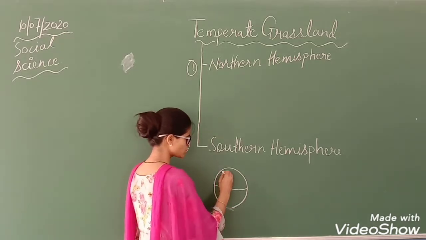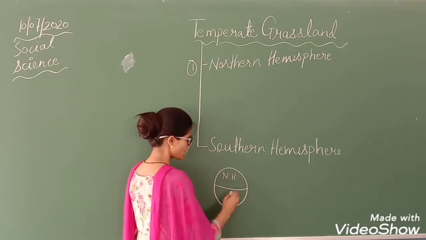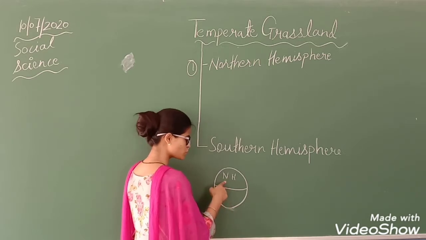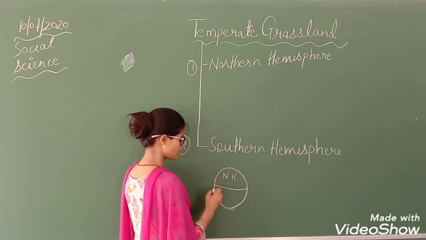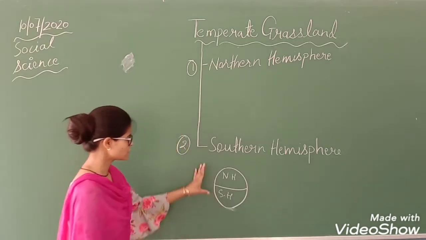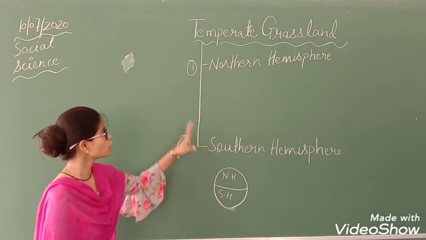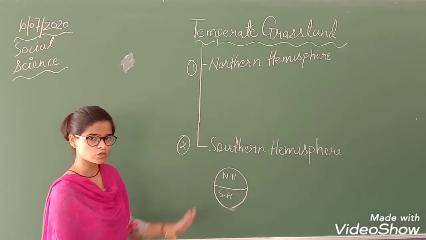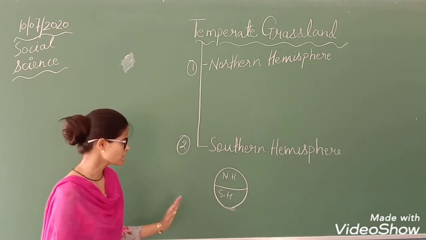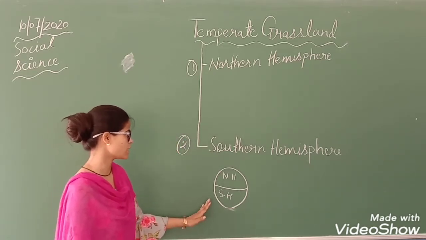The upper portion is known as the northern hemisphere and the lower portion is known as the southern hemisphere. So these are the two hemispheres. Temperate grassland is also divided into two main parts, that is northern hemisphere and southern hemisphere.